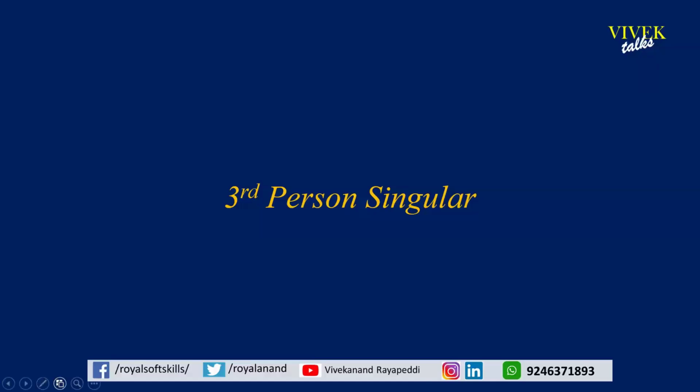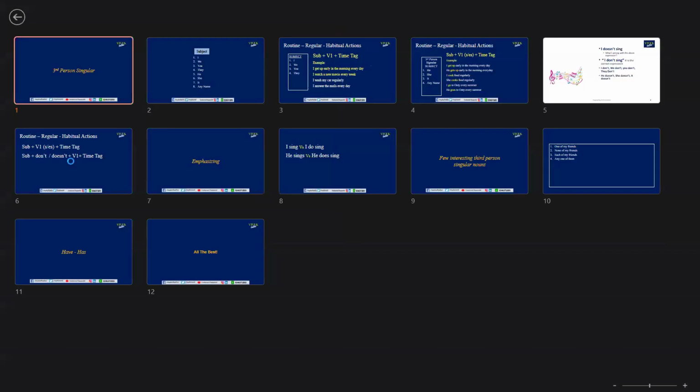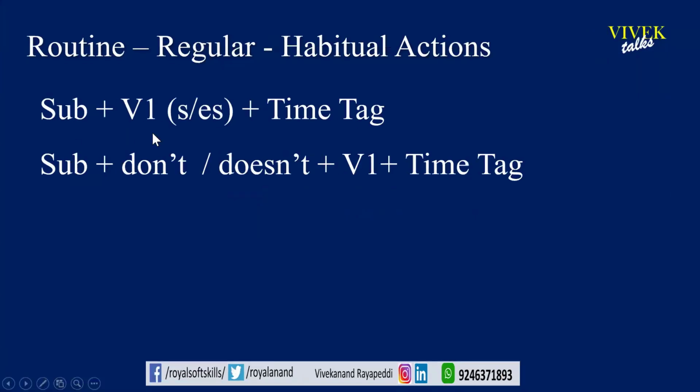Now here, I need to give you one more clarity. With the third person singular, we have to follow a special formula. That's okay. Now I'll show you that formula. Then you will get one particular confusion, rather a question. What is that? The formula first I'll show you. So this is the formula I talk about. Subject plus V1, S or ES. In the same way, for negative sentences, subject plus don't or doesn't plus V1. Here, let us focus on this S or ES.